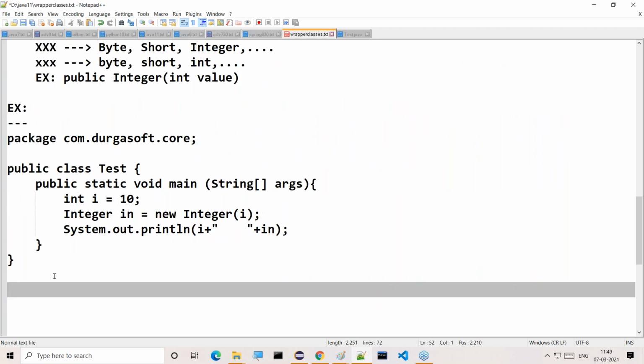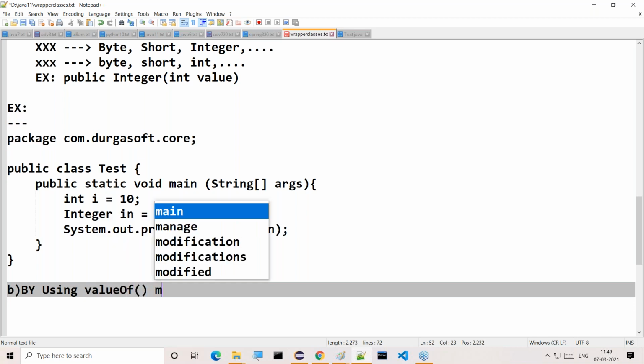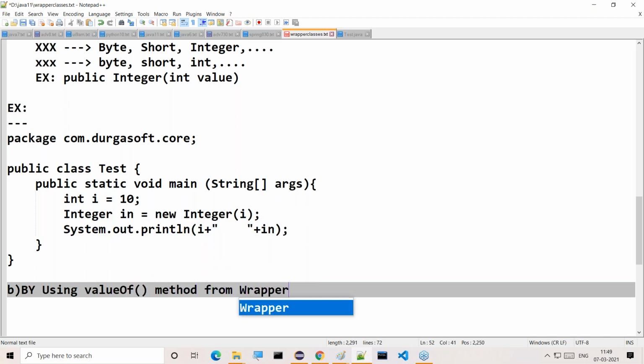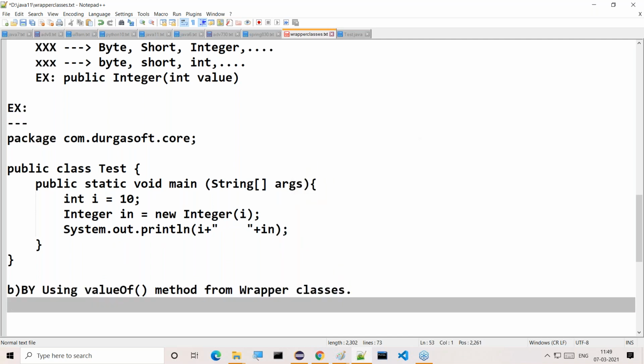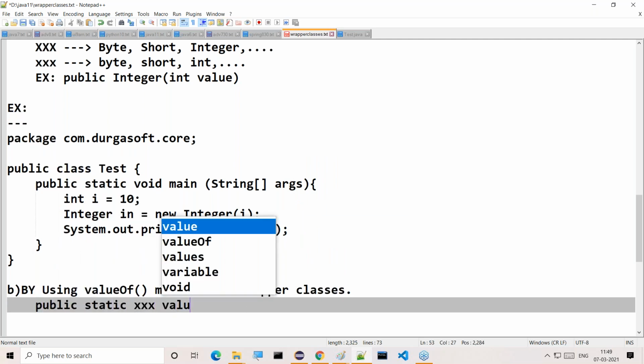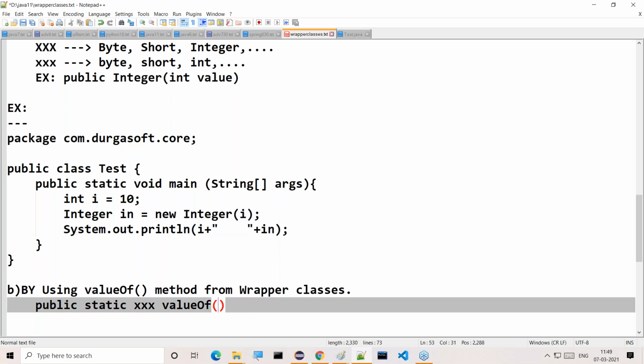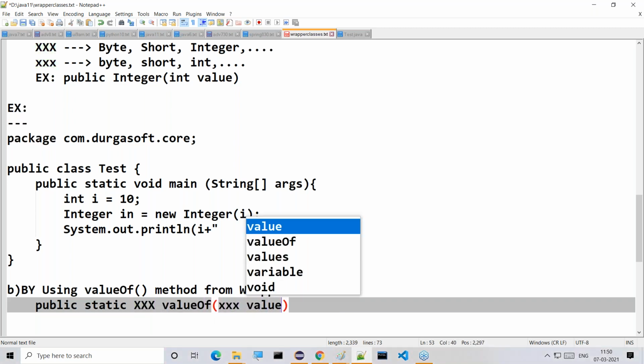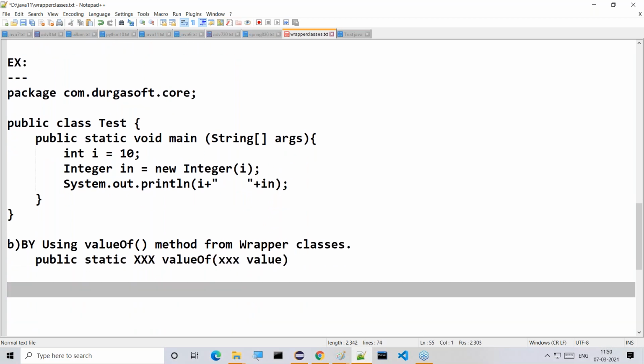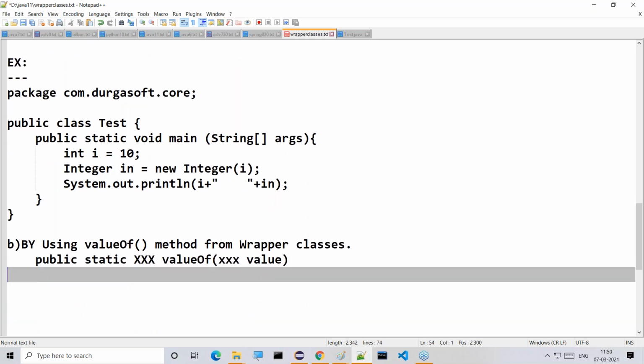Another approach, the second one, is by using the valueOf method from wrapper classes. That means public static xxx valueOf, where we have to provide a value. This is not small xxx, it would be capital xxx. Here small xxx then value. That's it, by using the valueOf method from wrapper classes.